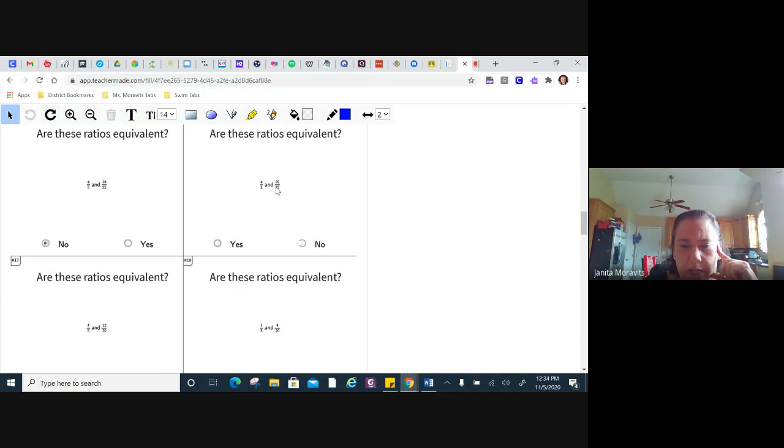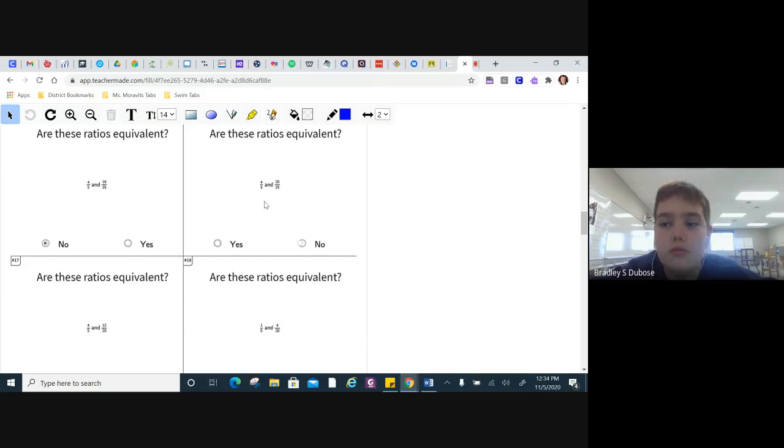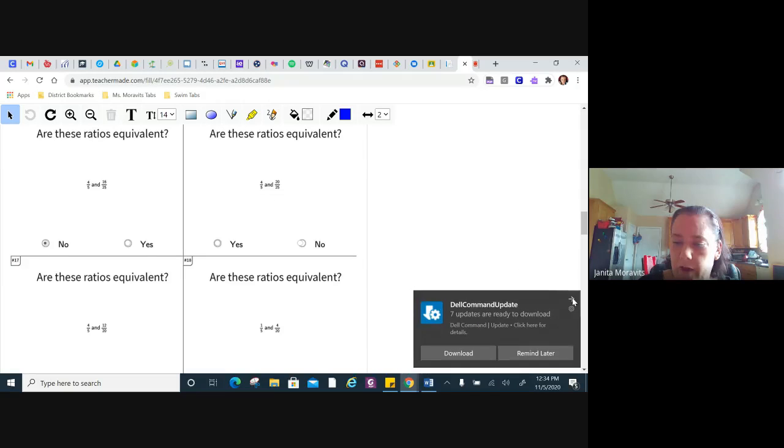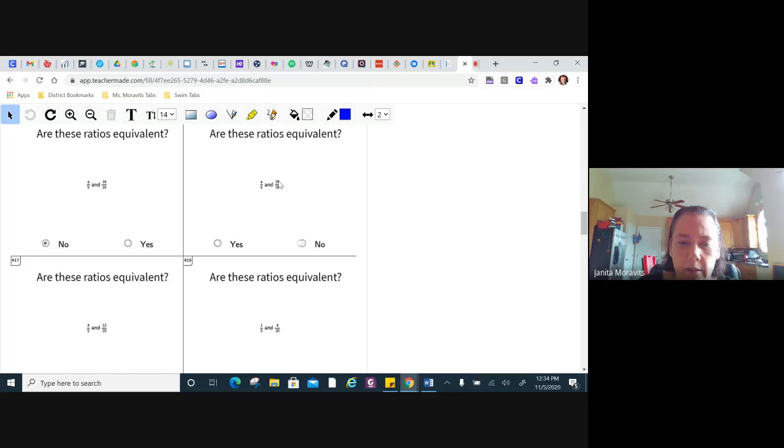So are these two ratios equivalent? Did you multiply them both by the same thing? Yeah, you did. What number did you say you could multiply by both of them? 5. Okay, so 4 times 5 is 20, 5 times 5 is 25. So are these ratios equivalent? Yes, there you go. They are the same because you can multiply both the top by 5 and the bottom by 5, and get those same numbers there.